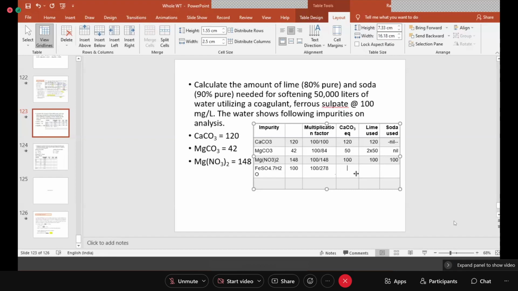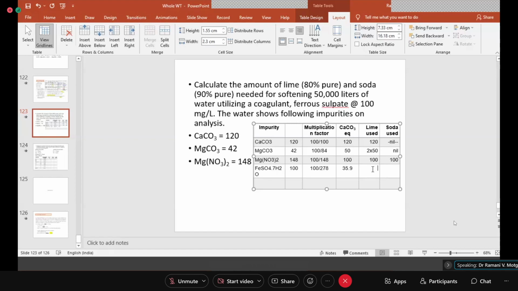Okay, so by that relation, do the calculation and tell me this so that the numerical gets completed here. 100 by 278. Ma'am, it comes at approx 36. 35.9. 35.97. Okay, 35.9 is the answer here.